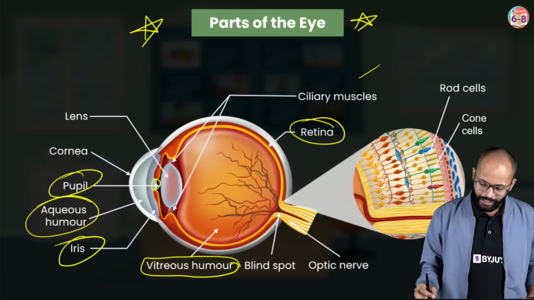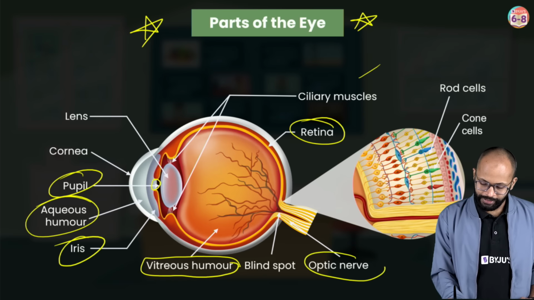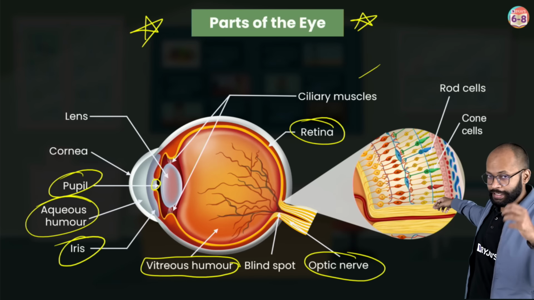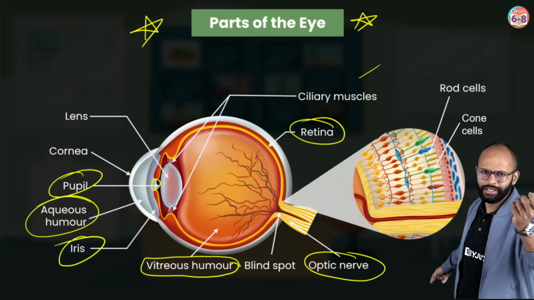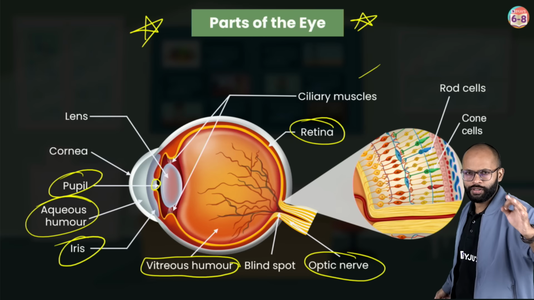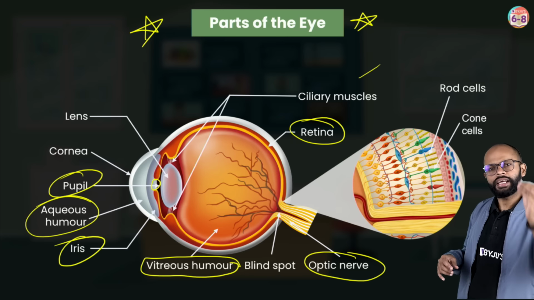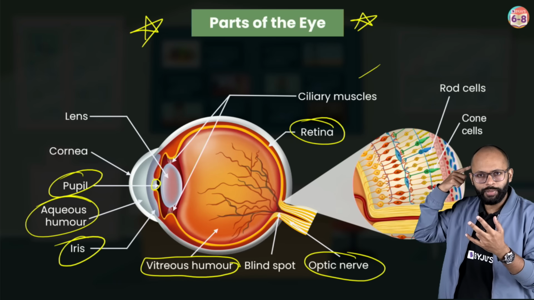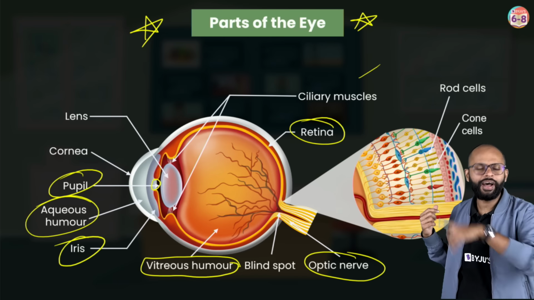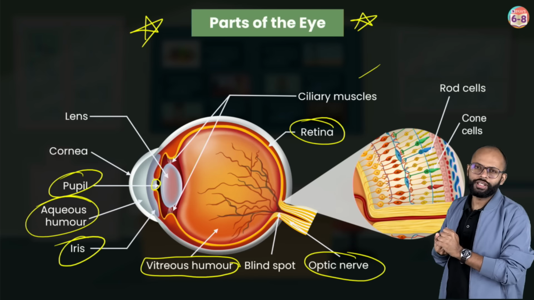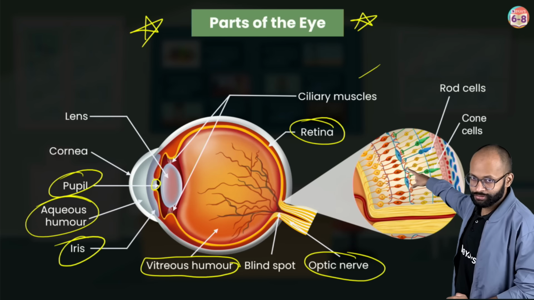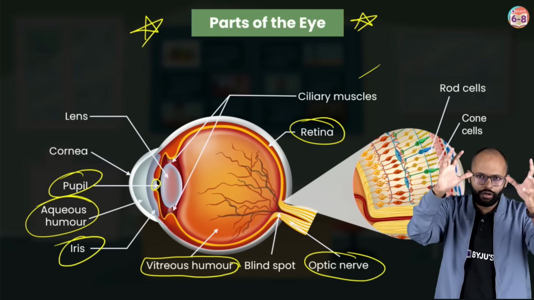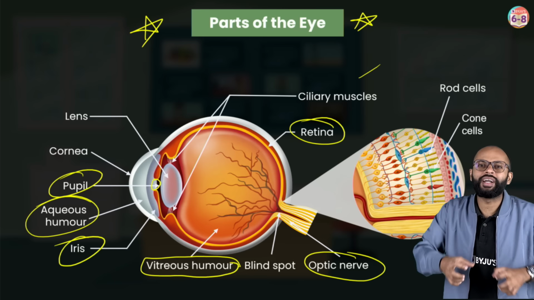All right. So then we have the optic nerve. See, the retina has all these photosensitive cells. Each of these cells is getting a wire. In a way, I'm just giving you a very lame explanation, but just to make you understand. Each of these cells is sending out a wire. There's a wire coming out because your eye needs to contact the brain now, right? So there is a wired connection. There's no Bluetooth connection, it's only wired connection, fine. So this wire is going towards the brain. All these cells are forming so many wires. Now, all of these wires are kind of forming a bundle.